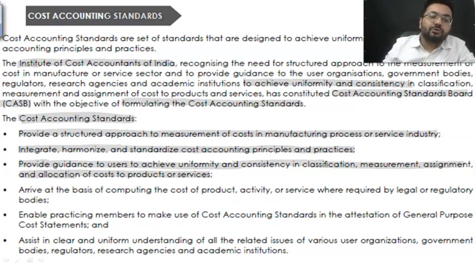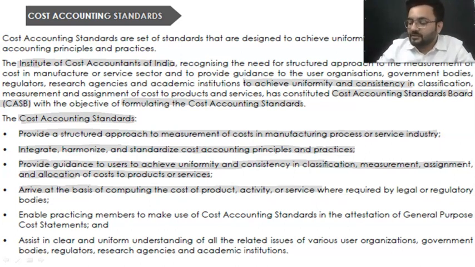Apart from that, how you can arrive at computing, how we can fix our cost price, for that we have a basis for a particular activity or service. Whenever a regulatory body requires us to fix the cost price, these are the parameters on the basis of which you can fix it. And they help people in practice to use the cost accounting standards for auditing statements.